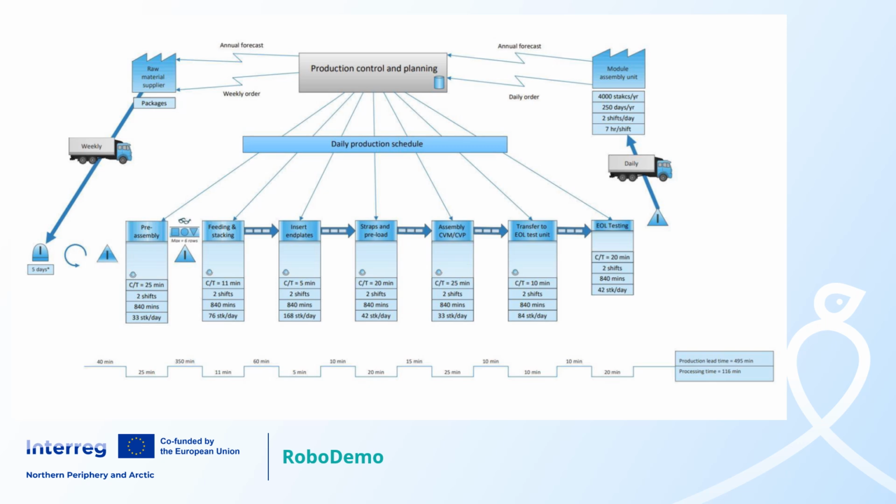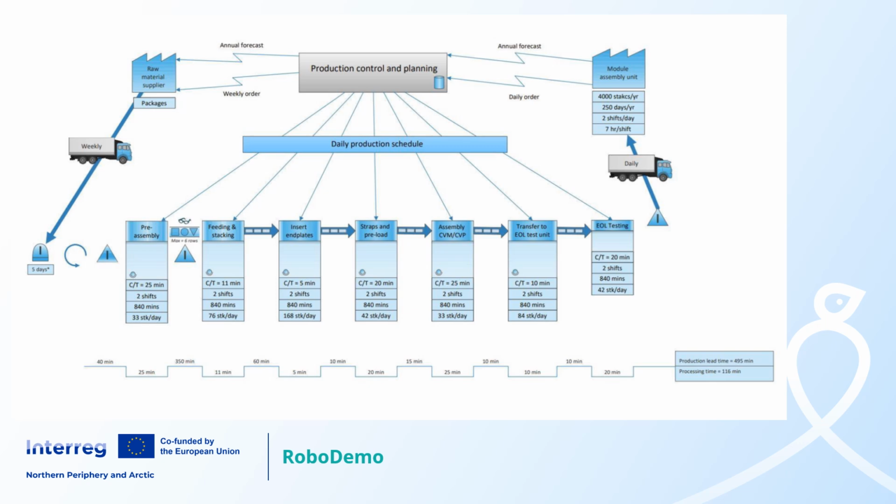The student was first conducting value stream mapping of the planned production line using the value stream methodology, setting up process steps using planned processing times and simulating a flow of material through this line.